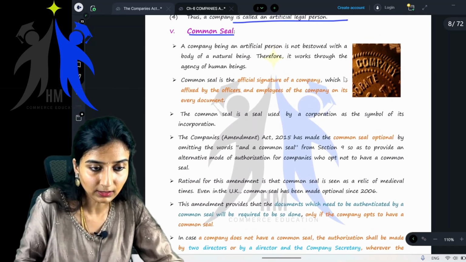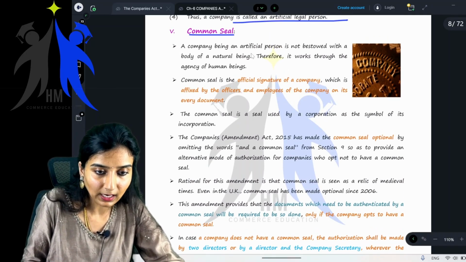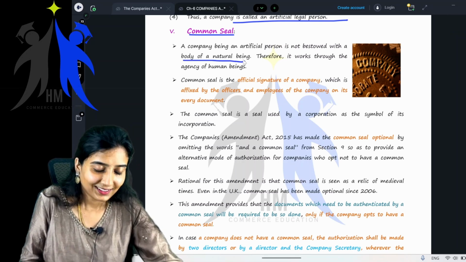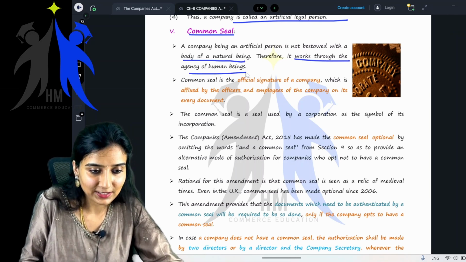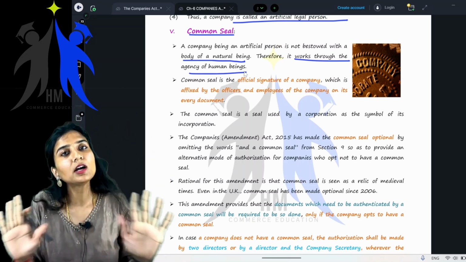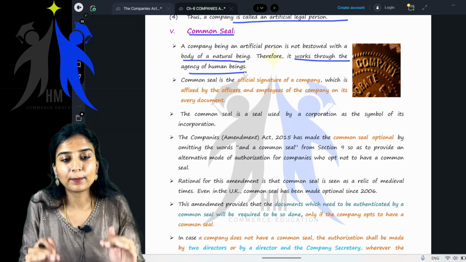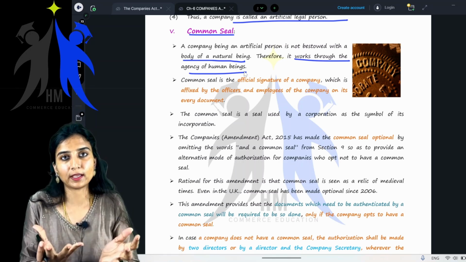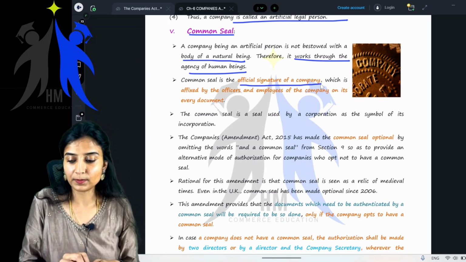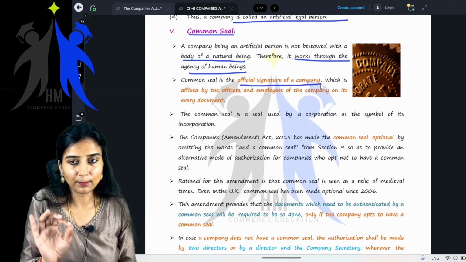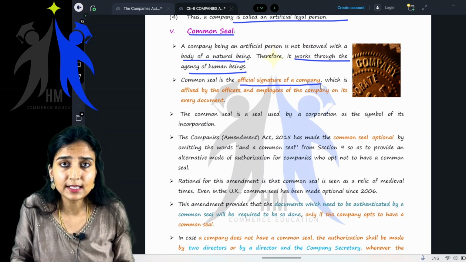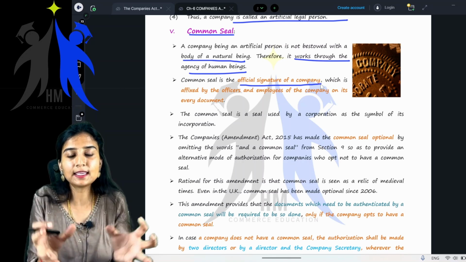Let's learn. A company, being an artificial person, is not bestowed with the body of a natural being. Therefore it works through the agency of human beings. Though we are calling it a person, it does not have a body, it does not have a structure. So it takes the help of human beings, that is directors. Common seal is the official signature of the company. So if the company wants to buy a property, how will it sign? It will use its official signature, meaning the seal of the company.